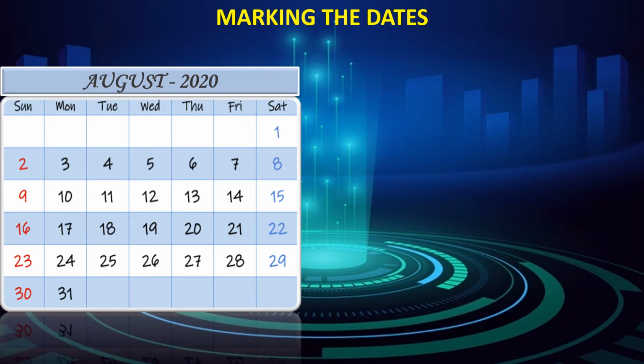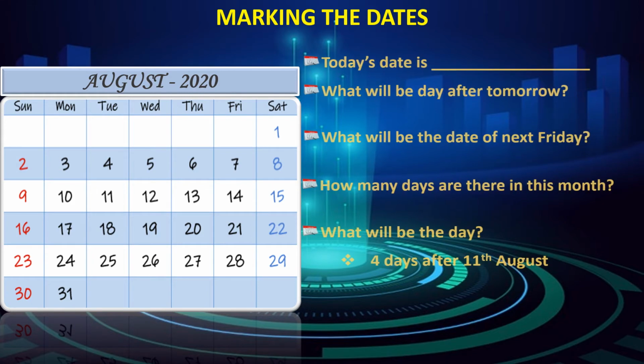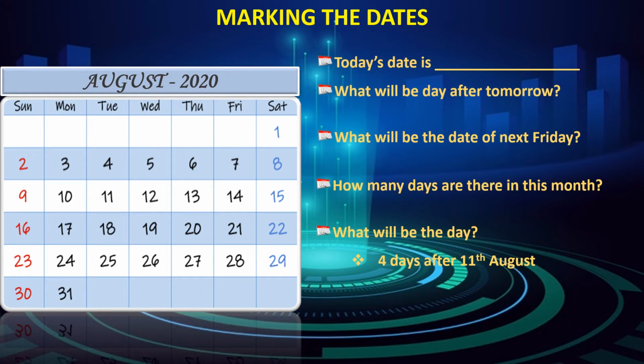Marking the dates. Students, which month is this? Yes, this is August 2020. What is today's date? Today's date is 11th August, Tuesday. What will be the day after tomorrow? Day after tomorrow means the next day of tomorrow. Here 12 is the next day. So 13 is the day after tomorrow.